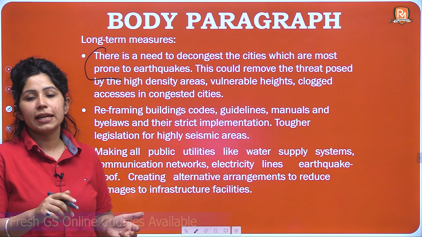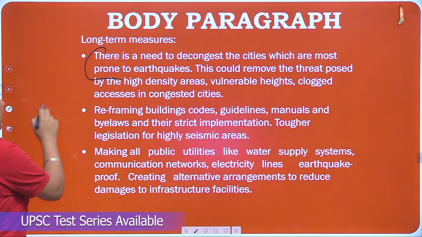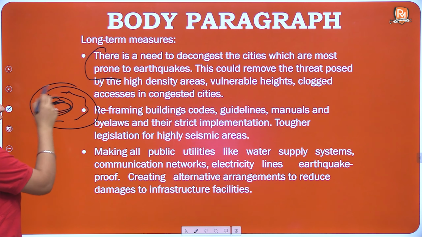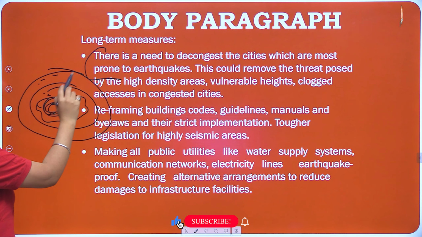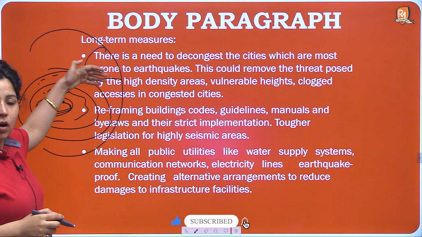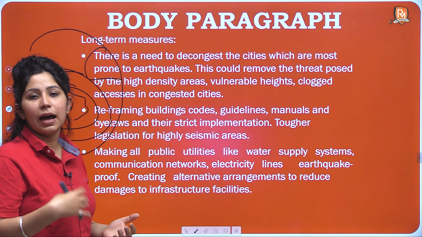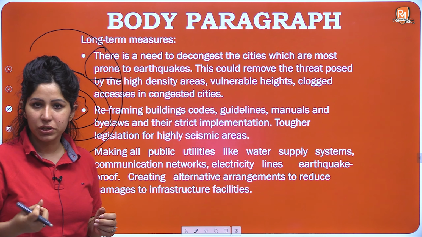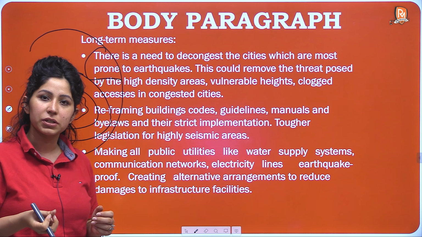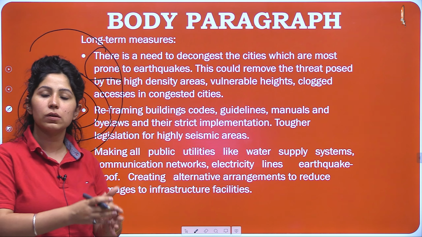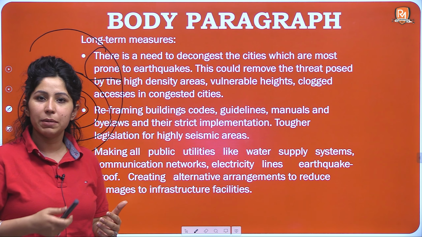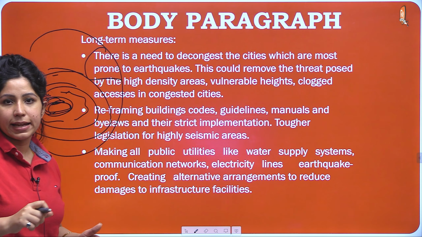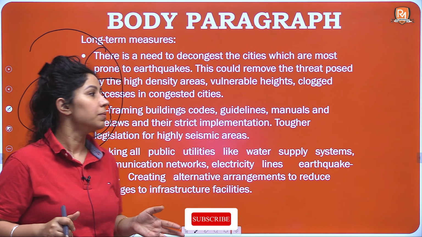The outskirts of cities also need to be developed, the outskirts and outer circles. For example, this is the original city and this area is occupied already, so the occupancy needs to extend. How will it extend? By not supporting migration. And how will we stop migration? By providing jobs in all parts of the country, by providing amenities in all parts of the country, by promoting work from home culture and things like that, and having planned urbanization.